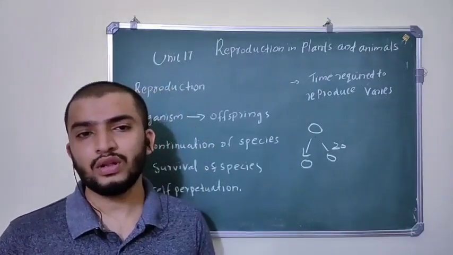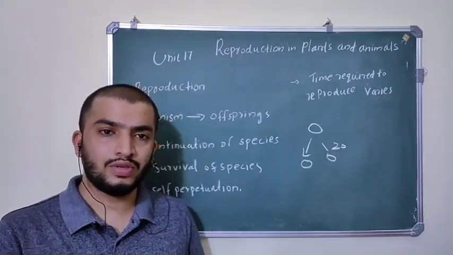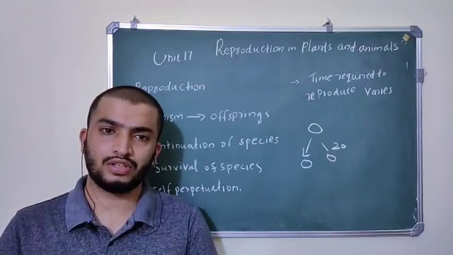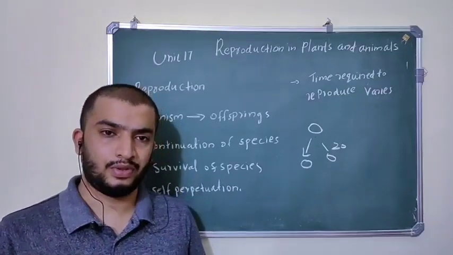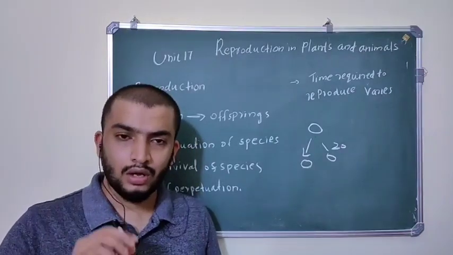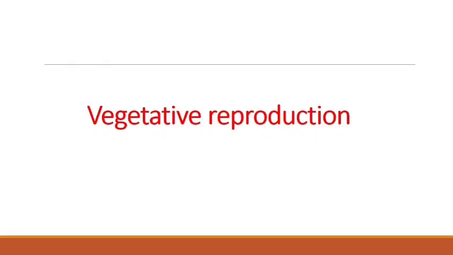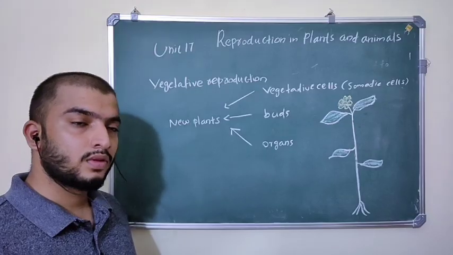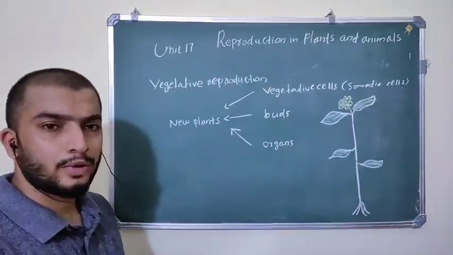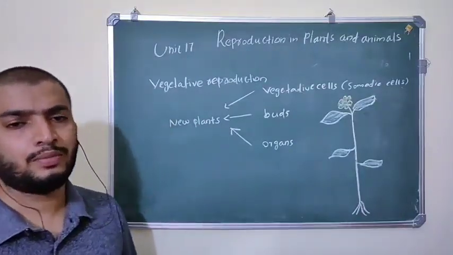Now we are going to discuss what vegetative reproduction, asexual reproduction and sexual reproduction are, in a specific order. First of all, we are going to discuss vegetative reproduction in plants. So what is meant by vegetative reproduction?